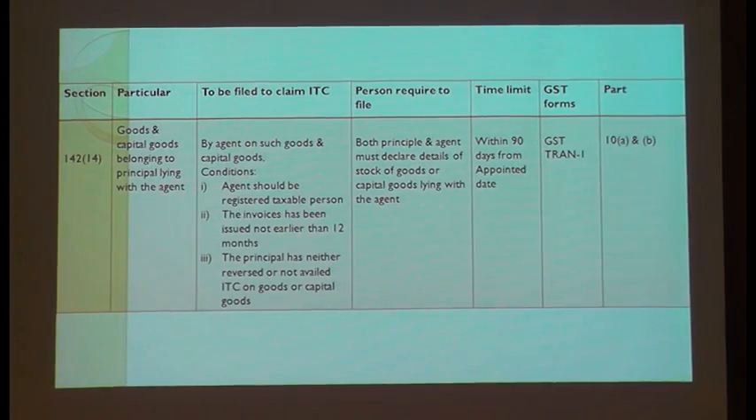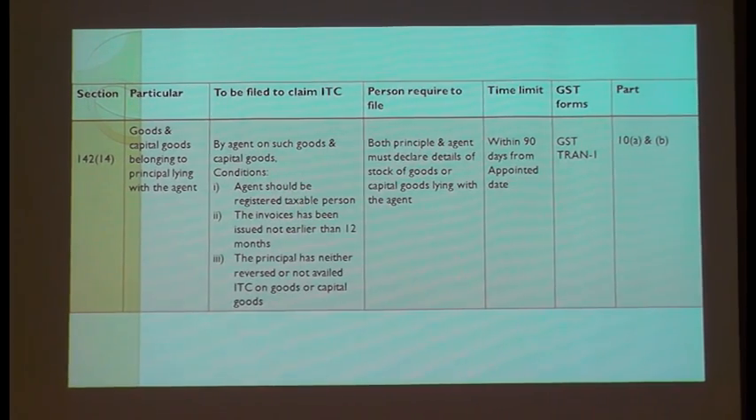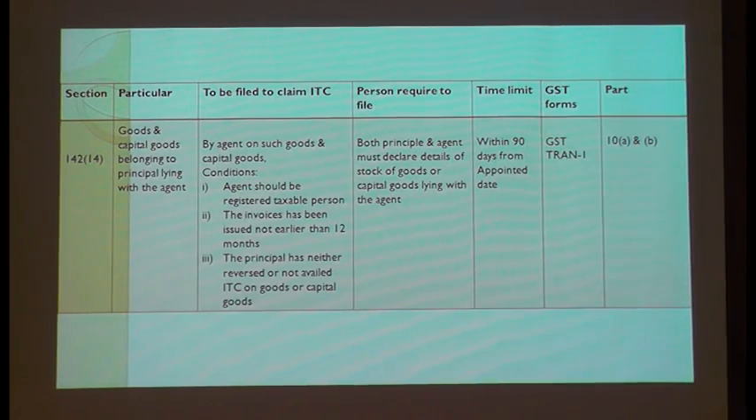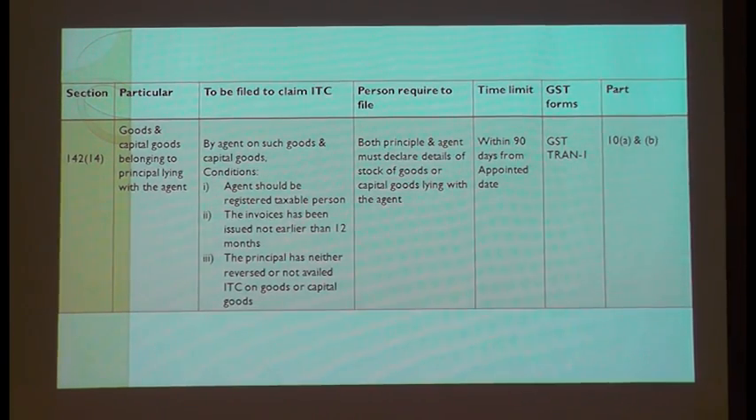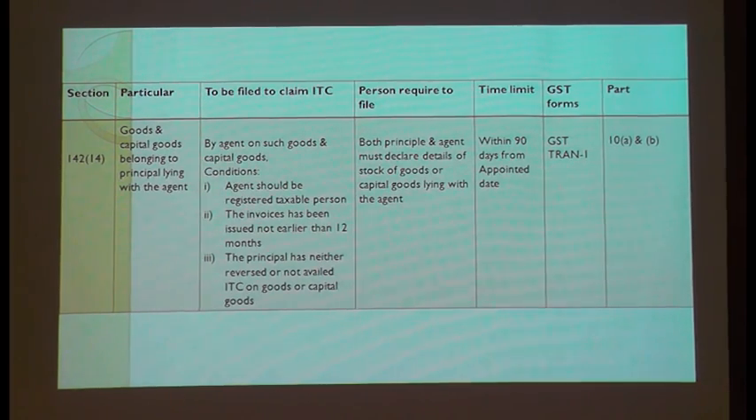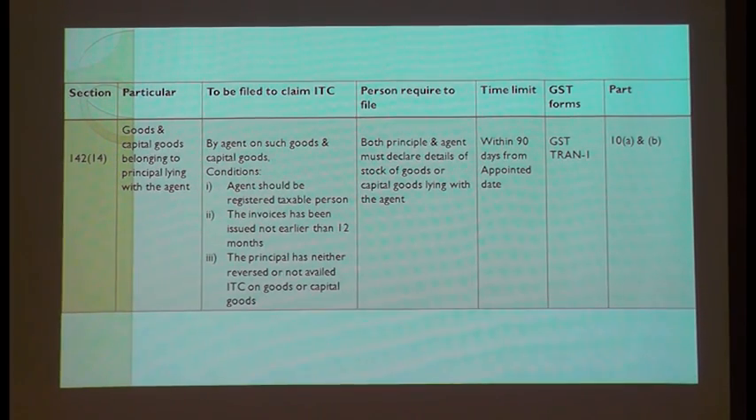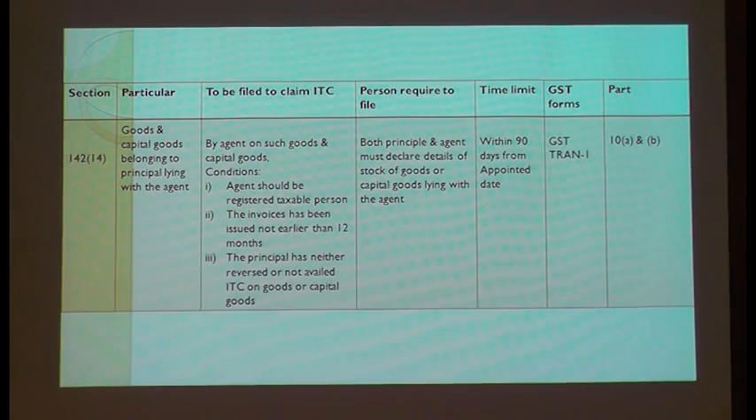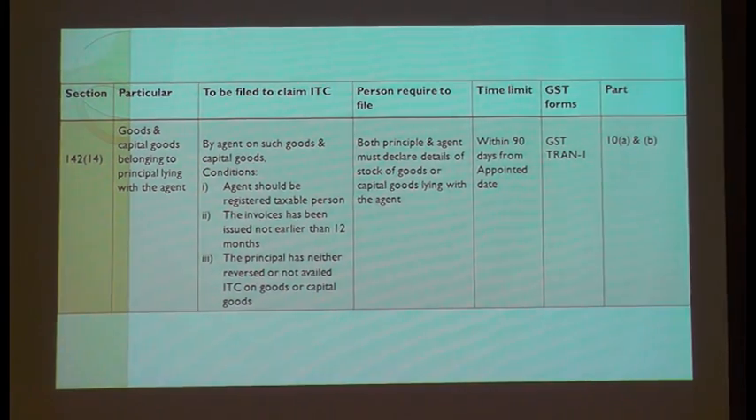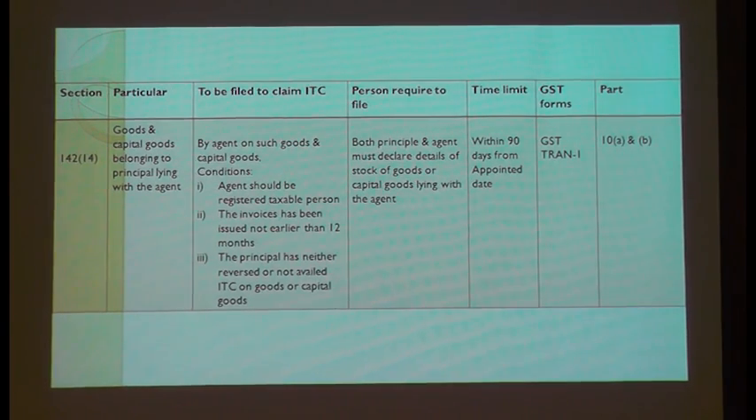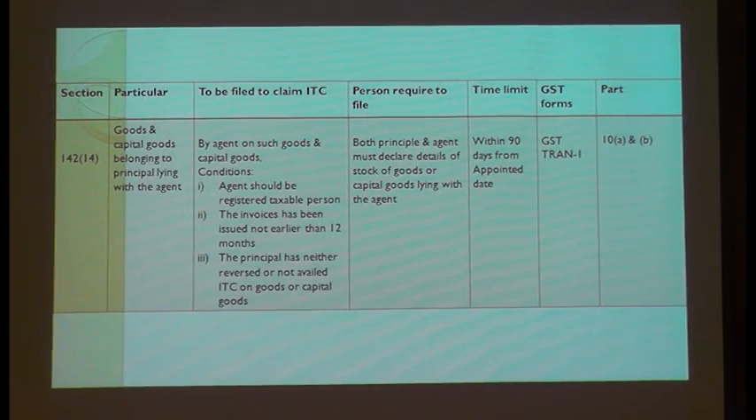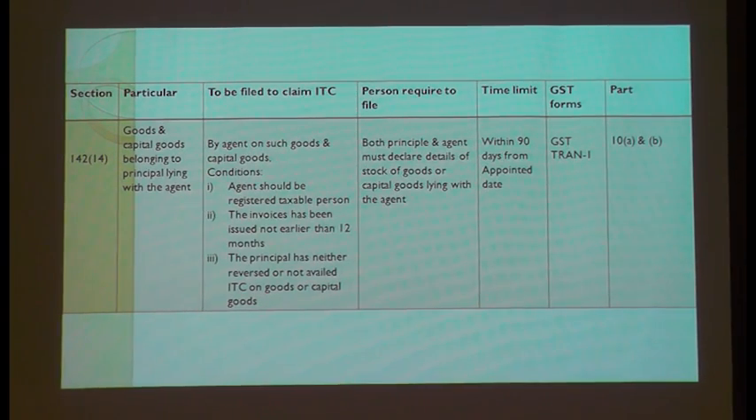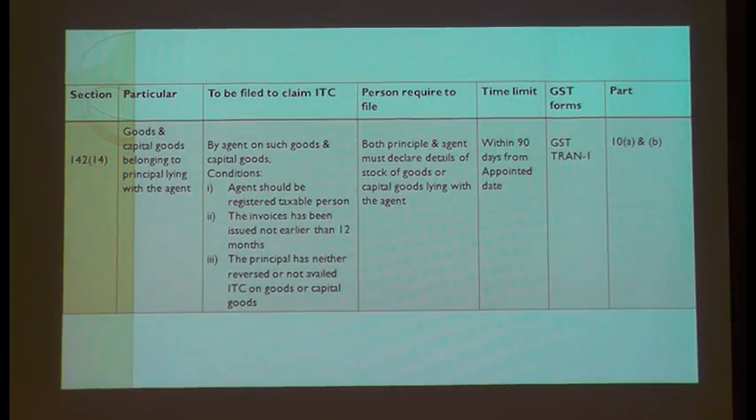The principal should declare how much stock is lying with the agent, and the agent should also declare of this principal how much is the stock on that day. These all informations are required by 30th September. So they say that the conditions are agent should be a registered taxable person, the invoice should be issued not earlier than 12 months, and the principal should neither reverse nor avail input tax credit on goods or capital goods. So here they are going to get both credit on your stock of goods as well as on capital goods. So that's what you have to remember between principal and agent.